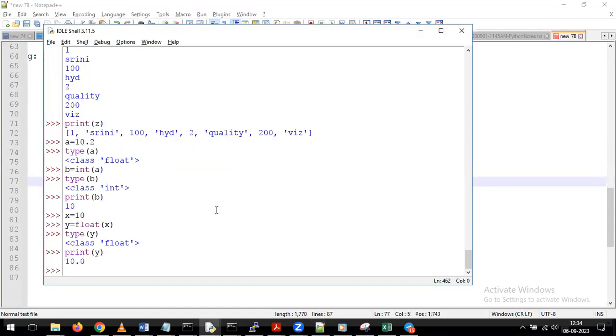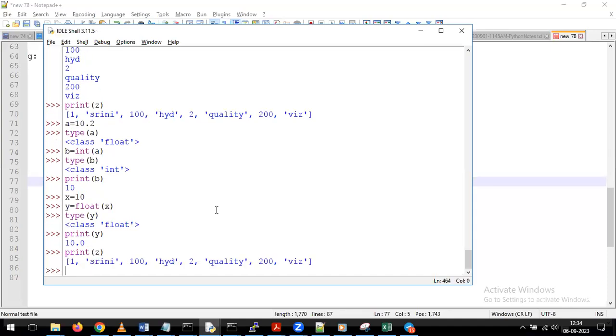Now, what we'll do here is, just one second. I'm giving the print of Z, whether we are having the list or not. Okay, now we are having the list here. Now I'm giving Z of 0 is equal to, for example, 100, or I will give it as 111. Indirectly, in this Z list, whatever the first element we are having, I am changing this first element. To change it, I am giving Z of 0, which is nothing but the first element, and I am assigning the value 111.